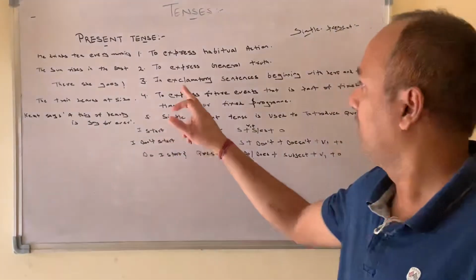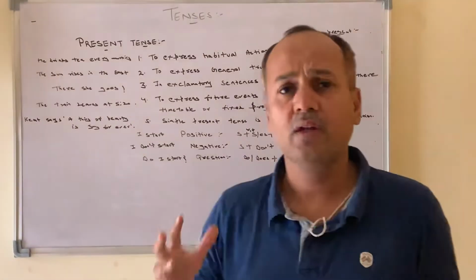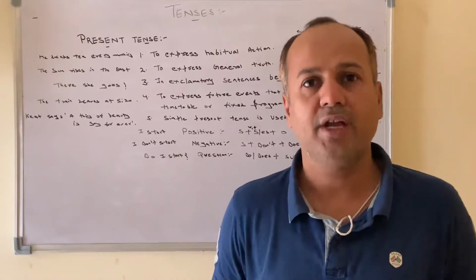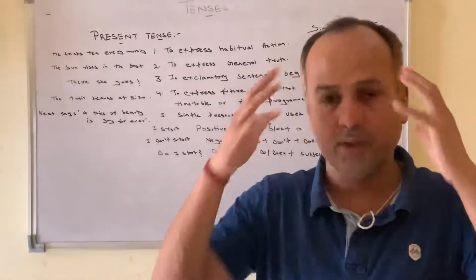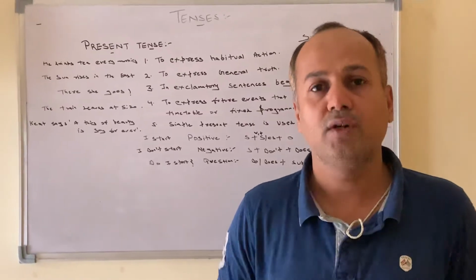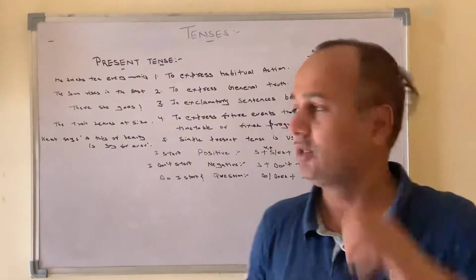Third part. In exclamatory sentences beginning with here and there. When exclamatory sentences are used, my dear students, we are always aghast. There is a, oh, thunder. There is an expression of my God. There is an expression, what to express. There she goes. Sign of exclamation.